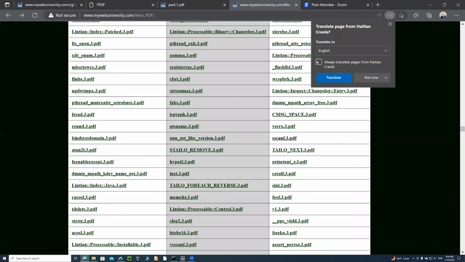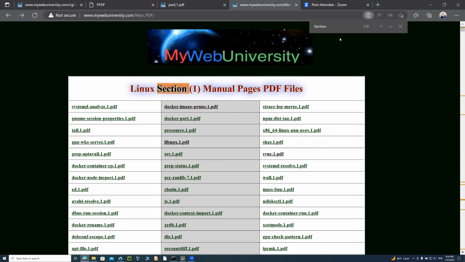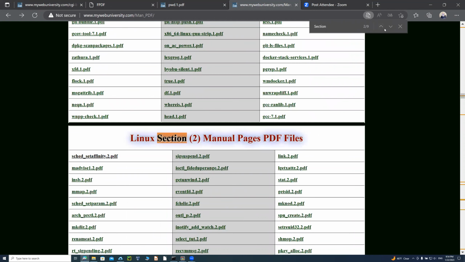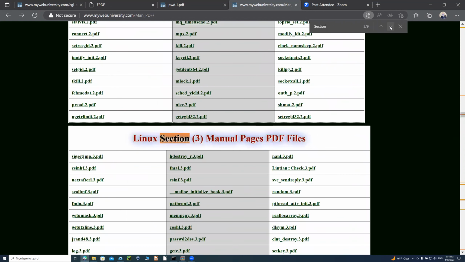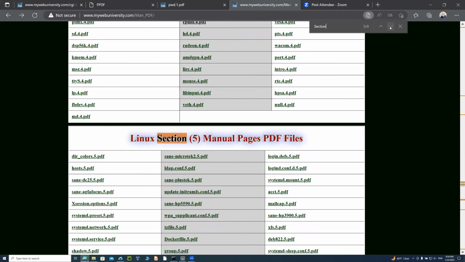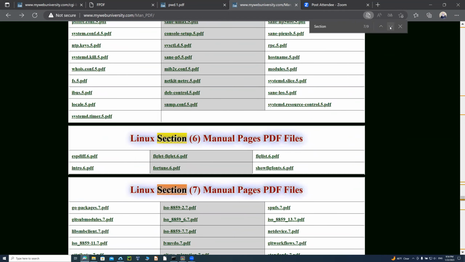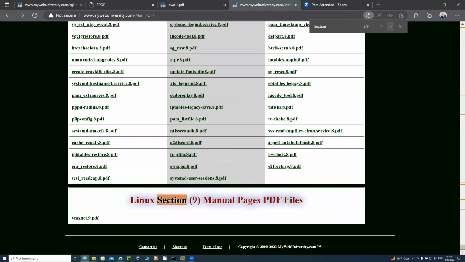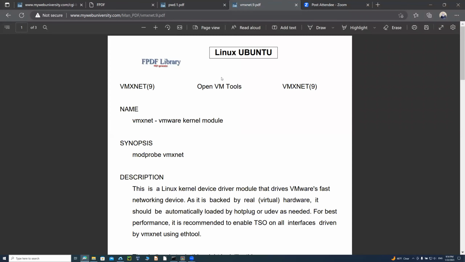So here we are going to show you a number of other things. Remember I showed you that there are a lot of sections. If you do Control F and search for section, you can see that there are 9 of them. Next section is section 3, then section 4, section 5, section 6, 7, and then 8 and 9. So section 9 owns only one command, vmxnet3, and that is one PDF file that you can see, open virtual machine tools and vmxnet VMware kernel module. So this is like VMware tools that you could learn there.